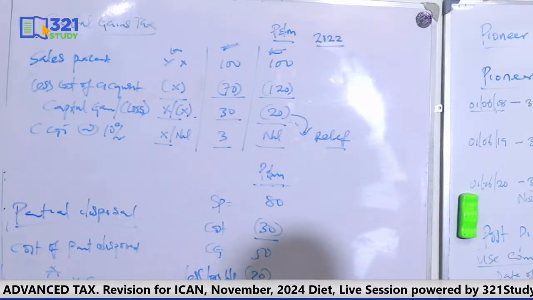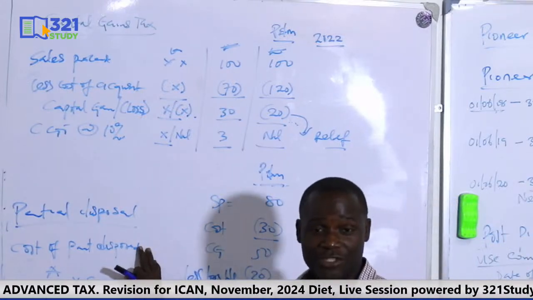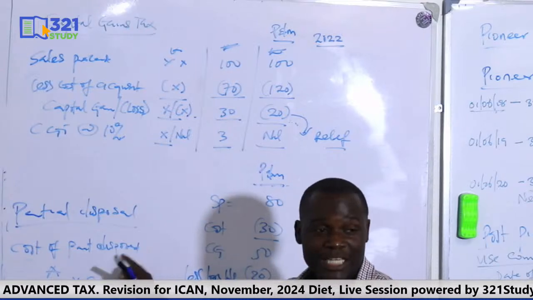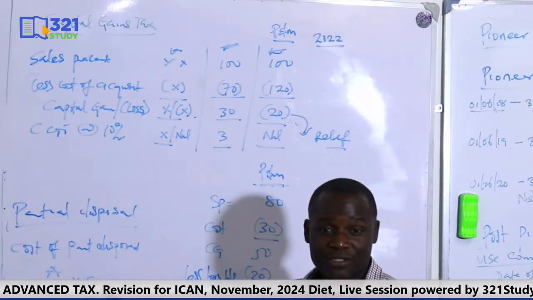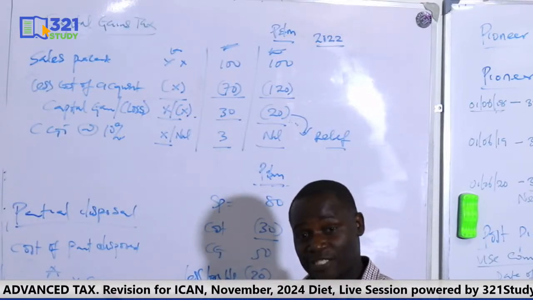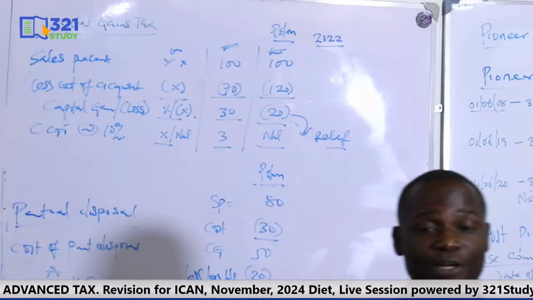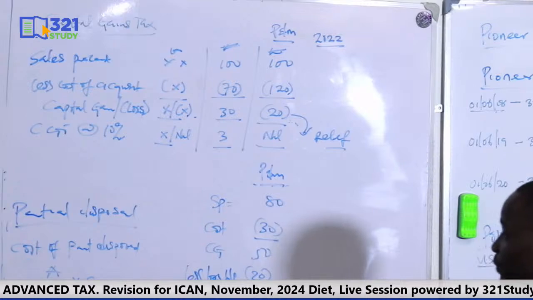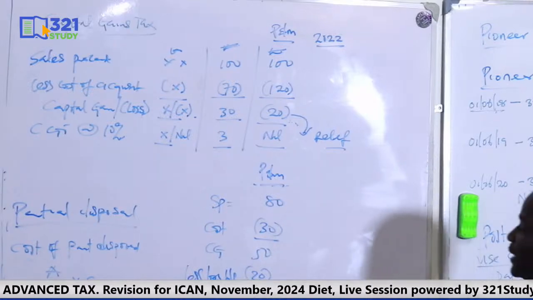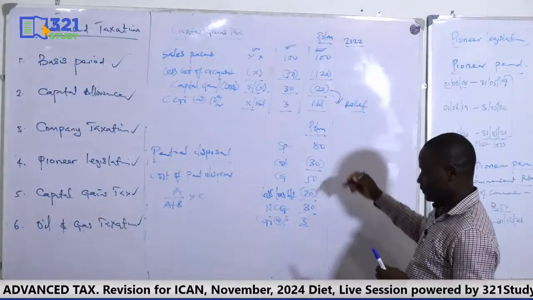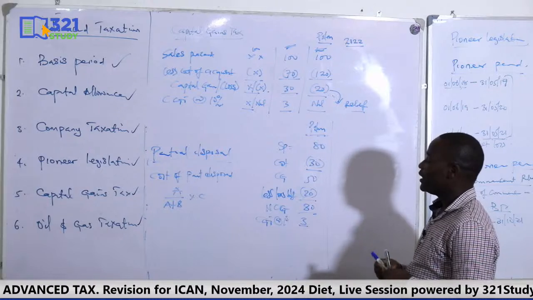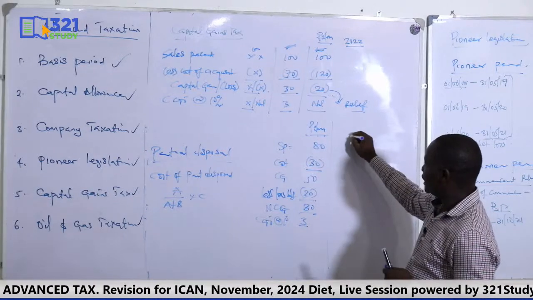So at times, the question may look like partial disposal, but actually it's not. Once the cost of the part disposed is known, once the examiner has given you the cost, then it means the examiner is not expecting you to use this formula. So if that is the case, it's not partial disposal, irrespective of how much the question looks like partial disposal. Okay, so that is just it, when you dispose part of an asset. Also, remember the issue of connected persons. Connected persons. Those that are closely related.